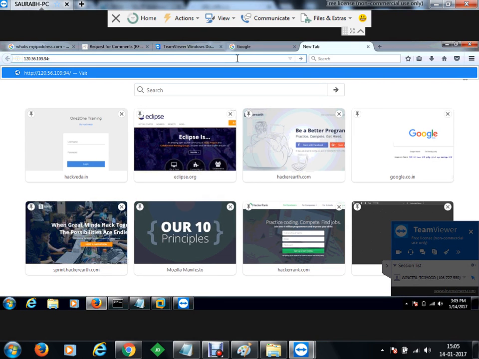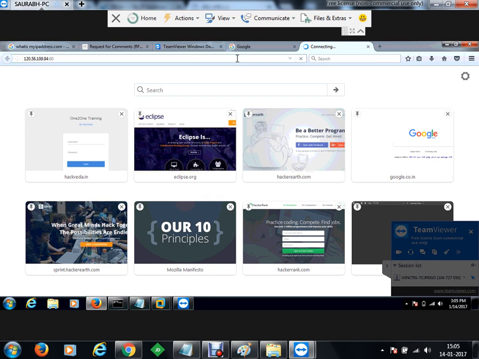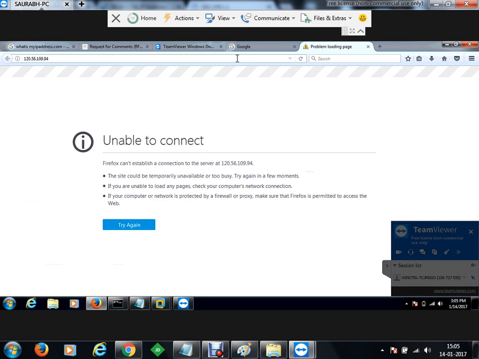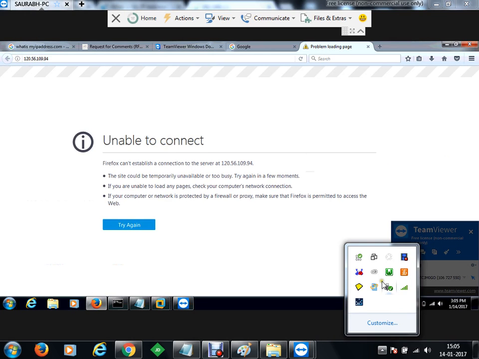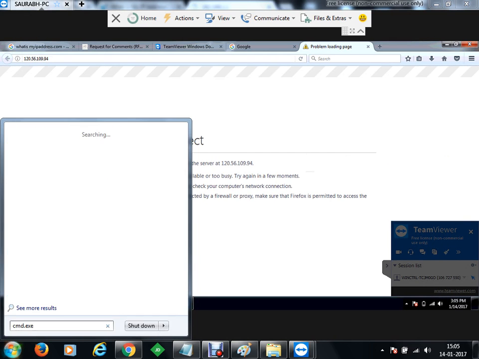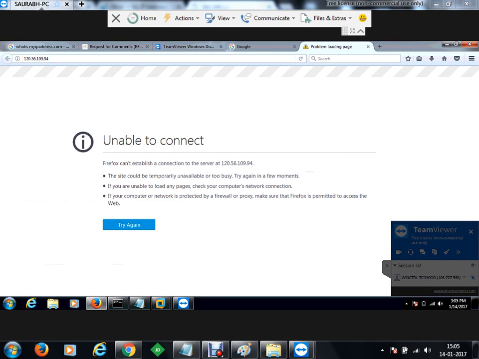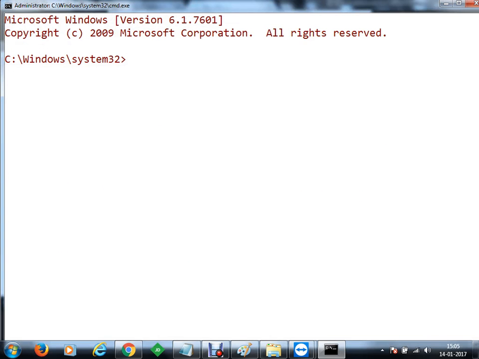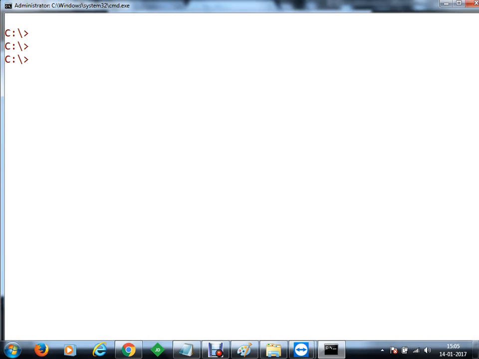120.56.109.94, port number 80. Let me just restart my WAMP server. Let me quickly check if I am again getting the request or not. So I'll just quickly check the connection again. nc -lvp 6789.